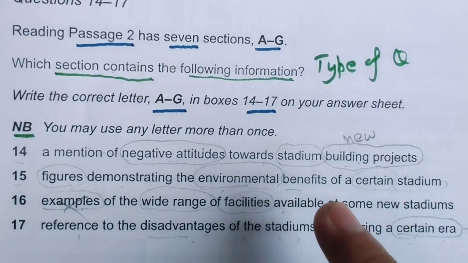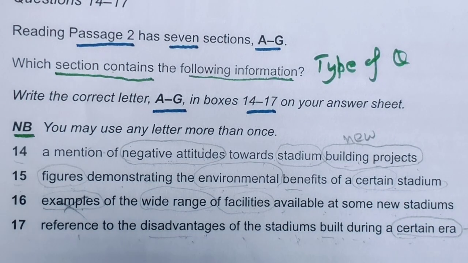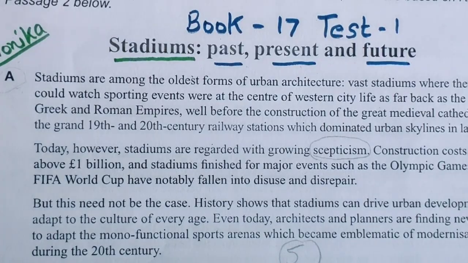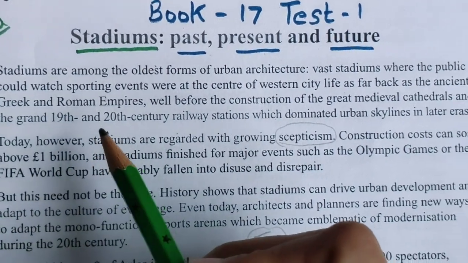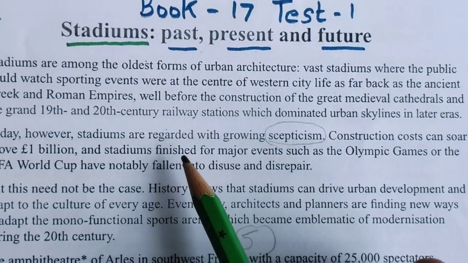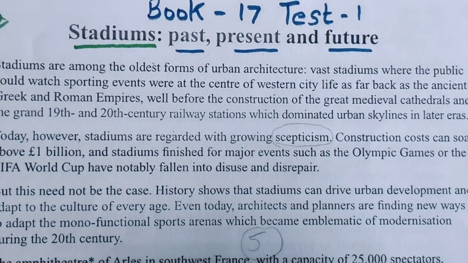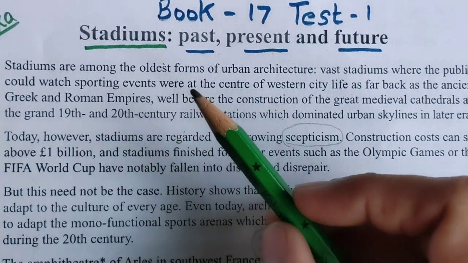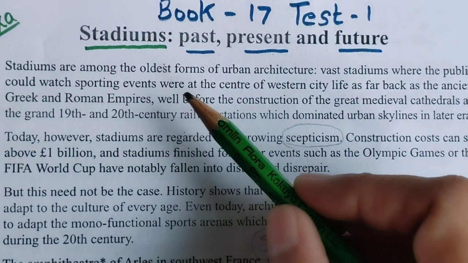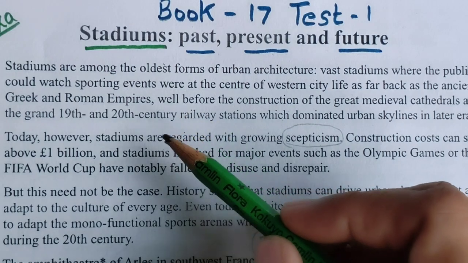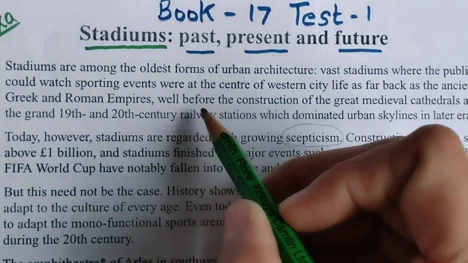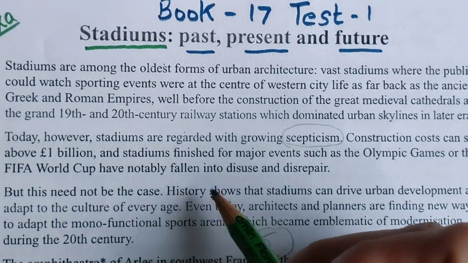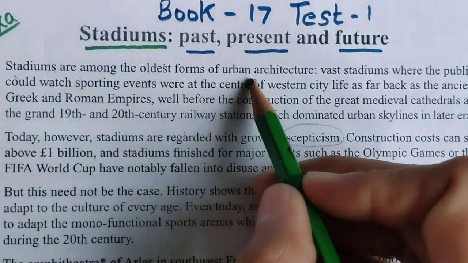Now let's go to the paragraph. We will be reading the passage one paragraph at a time. Okay, now this is my paragraph. Let's read it thoroughly, because we are finding information, we are not doing list of headings. For list of headings, students read 2-3 sentences from above and 2-3 sentences at the end, but for information you need to read it thoroughly. Okay, stadiums are among the oldest forms of urban architecture.